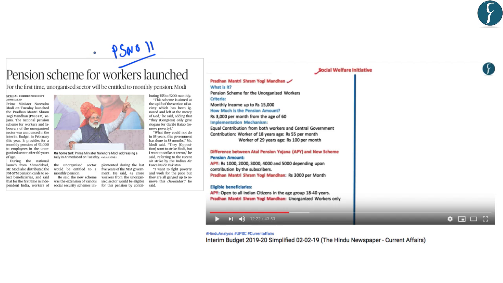Now, this article on page number 11 deals with the inauguration of the pension scheme for workers which has been launched by the Prime Minister. This scheme is known as the Pradhan Mantri Shram Yogi Mandhan, and this deals with the pension scheme for the unorganized workers. Now, this scheme was discussed in the DNS of 2nd February 2019, under which the budget was discussed. So, you should go through this video to understand the details of this scheme.